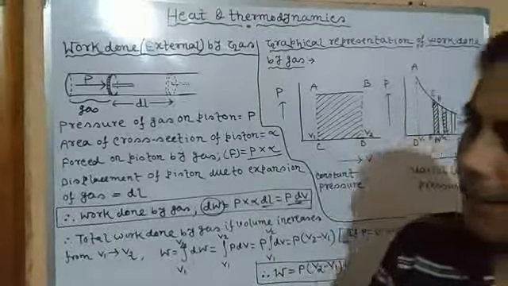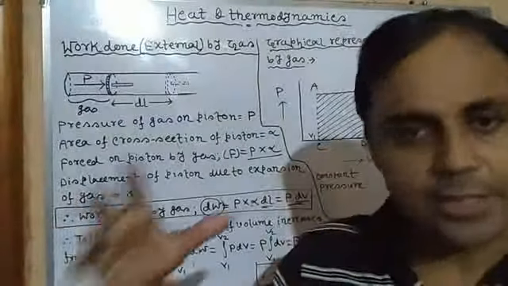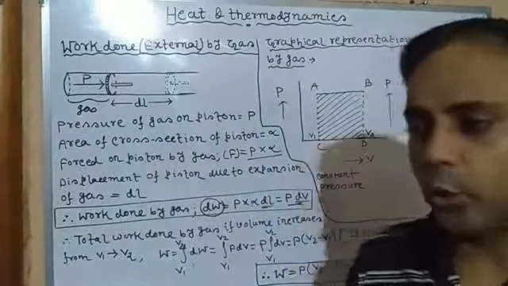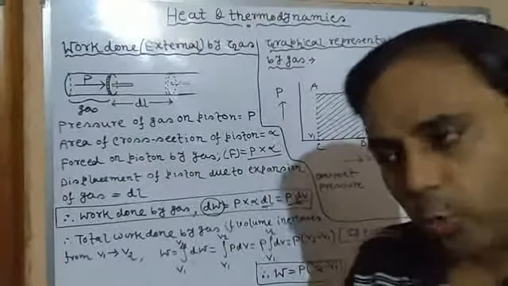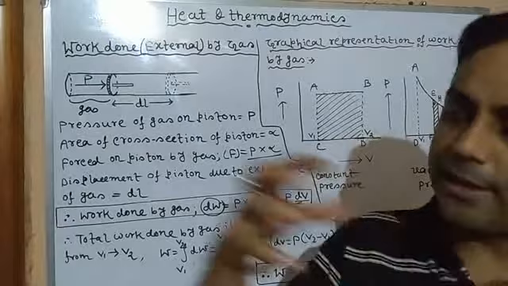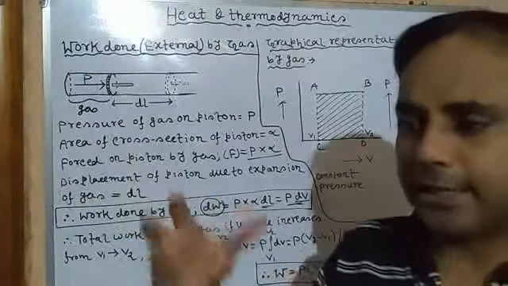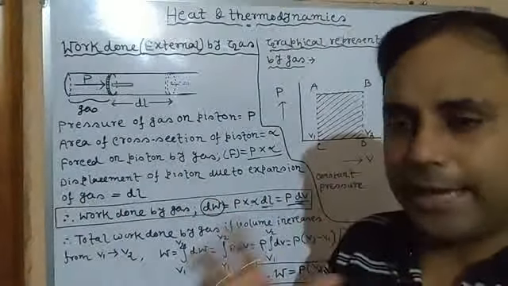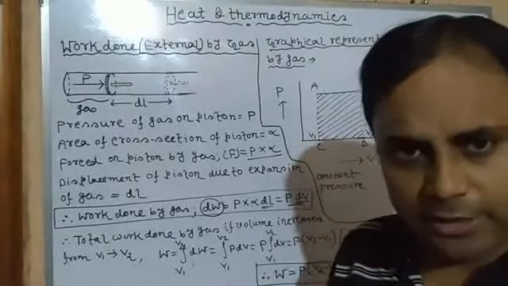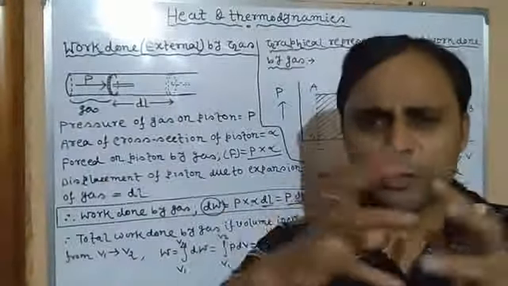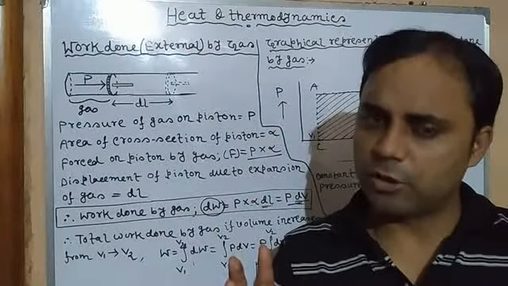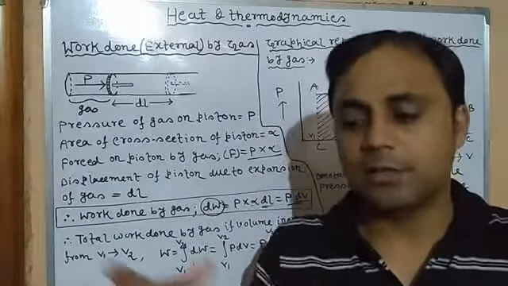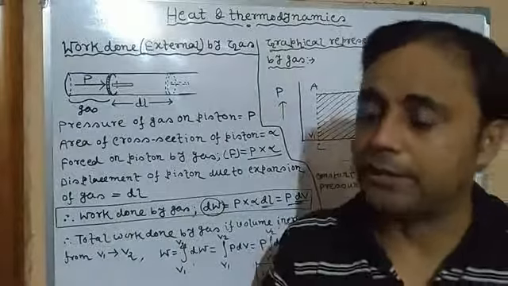So when work is done by the gas during expansion, it is called positive work done. When work is done on the gas, its volume decreases, and it is negative work done. In the first case volume increases, so it is positive work done, and in the second case, during work done on the gas, that is during compression, volume decreases, so it is called negative work done.